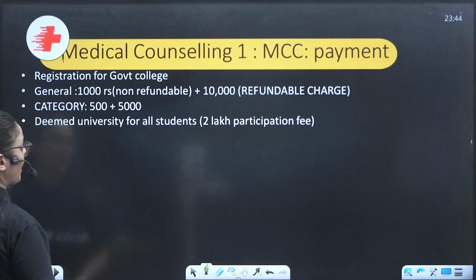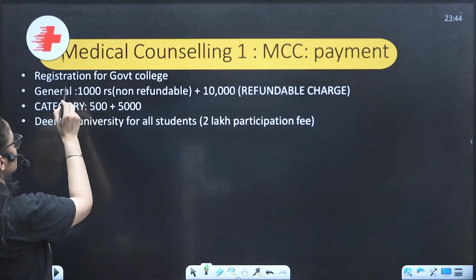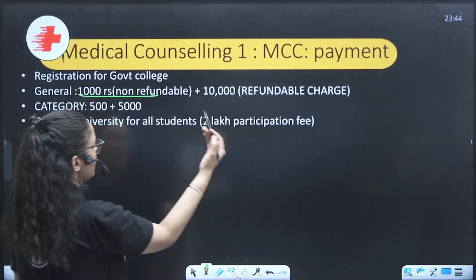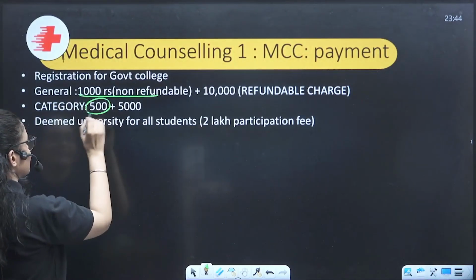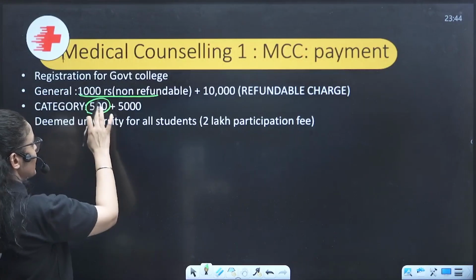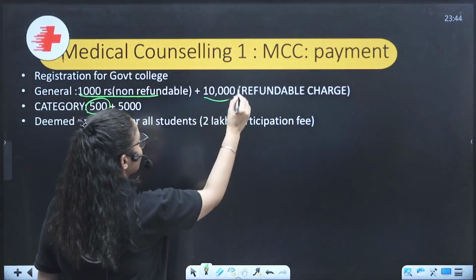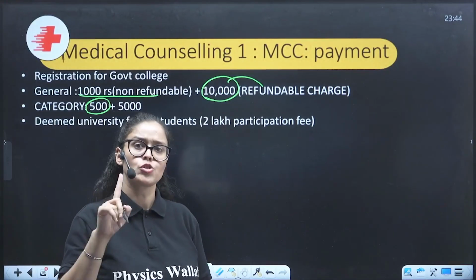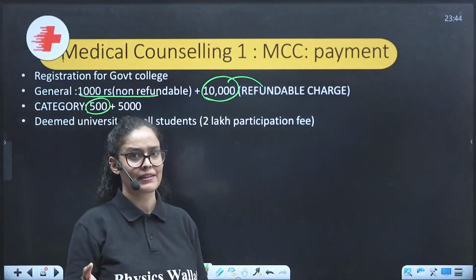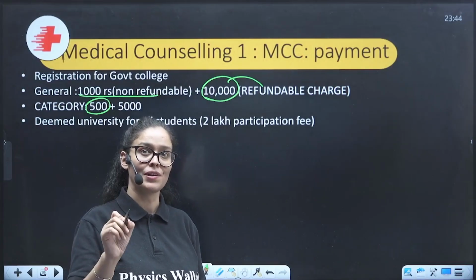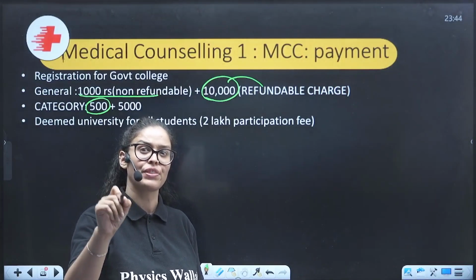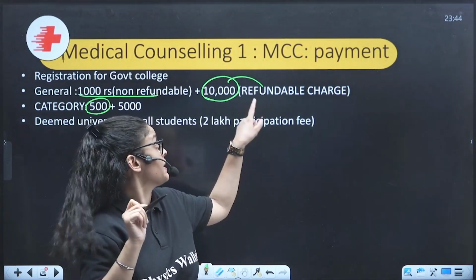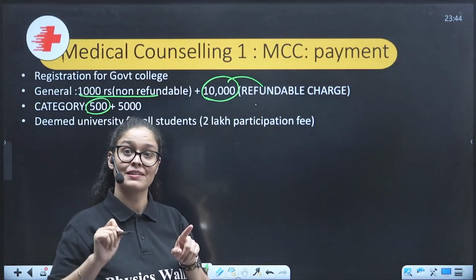Then you have to pay the fee. And I told you that for registration, we have a non-refundable amount. That's 1,000 for the general category. For other categories, it's 500, which is non-refundable. It won't be refunded to you. And 10,000 rupees is a refundable amount. So in case you don't get any seat, you do not get the medical college, you will get it back, right? But there is some rule. Some students break that rule and they won't get this refundable charge back.